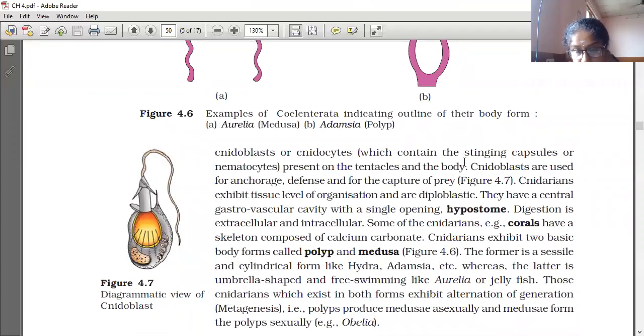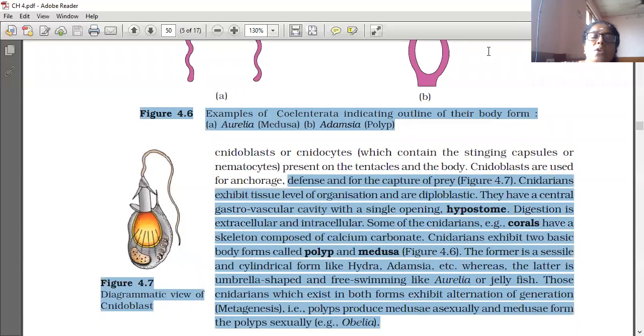Cnidocytes or nidoblasts contain the stinging capsules or nematocytes, present on the tentacles and the body. Nidoblasts are used for anchorage, which means fixing at one place. They are also used for defense, which means protecting from the enemy, and for the capture of prey.